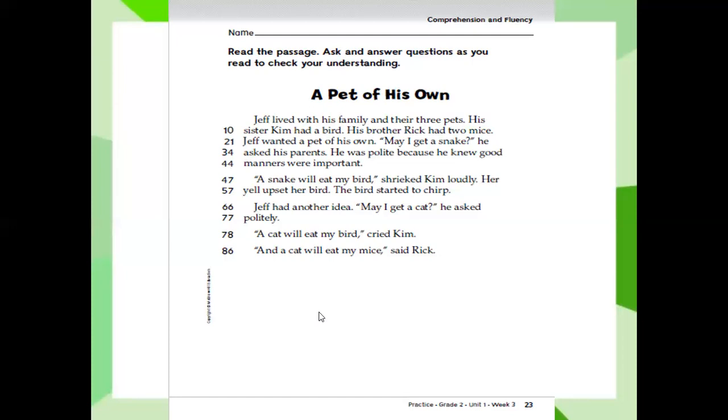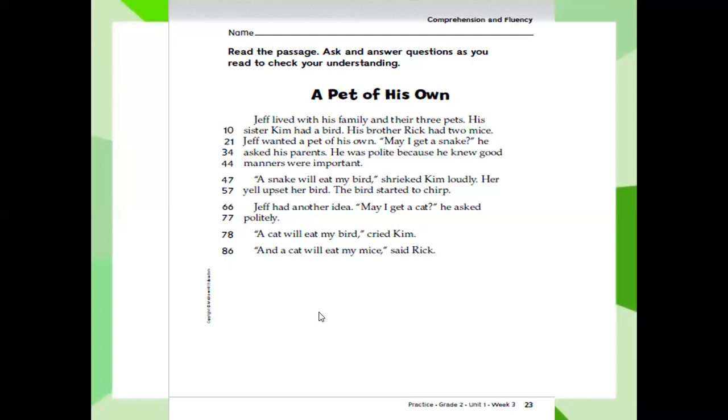"A snake will eat my bird!" Who said that? Here we have quotation marks. That means someone said that. "Shrieked" came loudly. So what's the meaning of shrieked? He shrieked loudly. It means to shout or yell, because they said loudly.